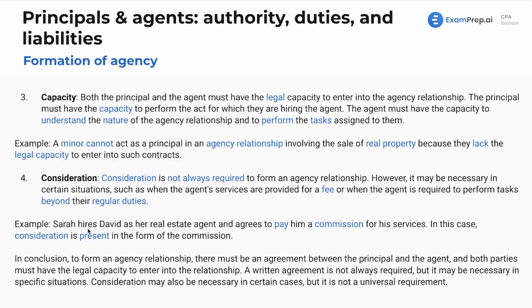So, for example, Sarah hires David as her real estate agent and agrees to pay him a commission for his services. In this case, consideration is present. However, it's not necessary. Let's do things for people for free, right?